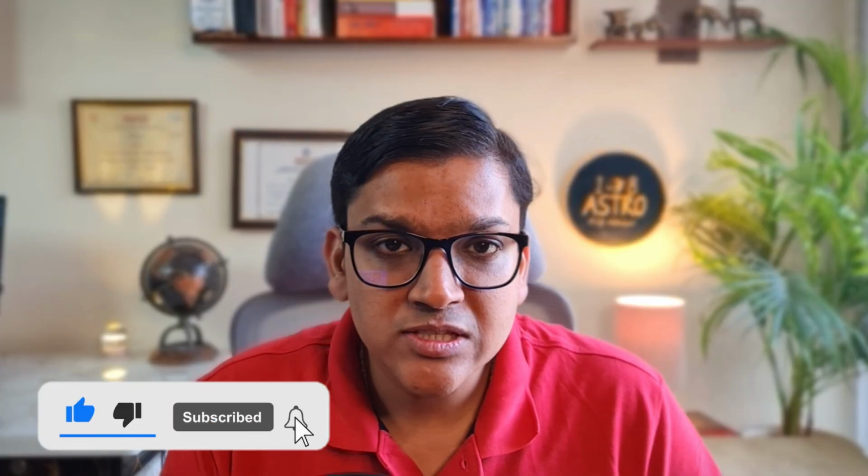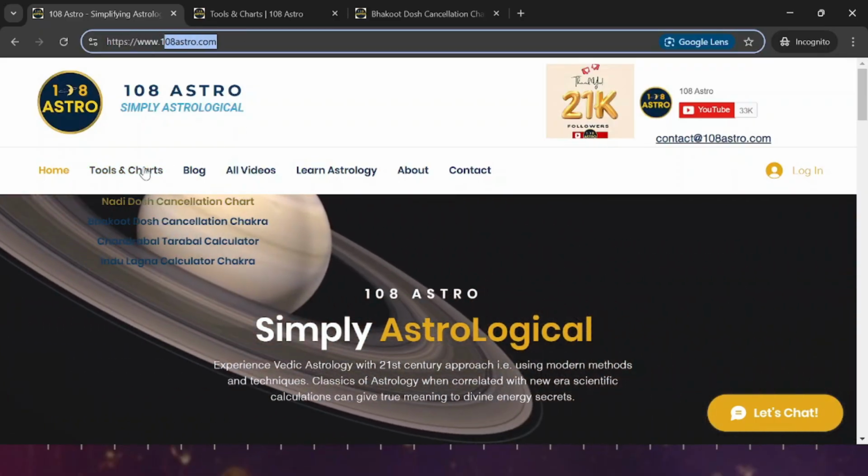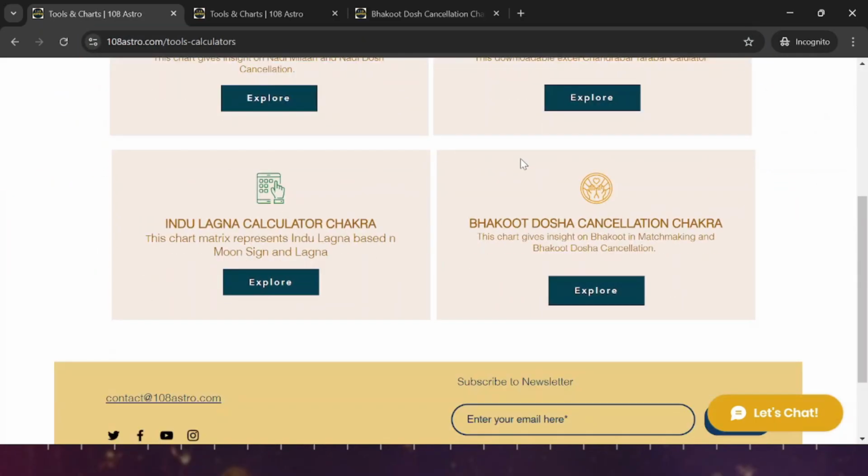We are not going into too much detail because we want to keep things simple and easy, and we are focusing here on the Bhakoot Dosh cancellation rules and how easily it can be calculated. So let me begin with the cancellation rules and how you can see if a Bhakoot is matching or not, and which cancellation rule is cancelling the dosh in your matchmaking. You need to go to my website 10astro.com, then click on tools and charts, and here you find the Bhakoot Dosh cancellation chakra.